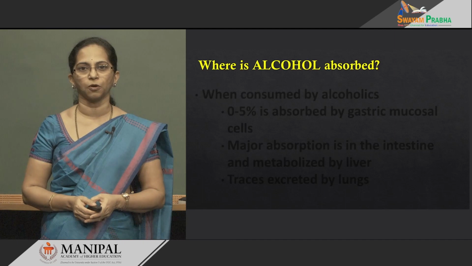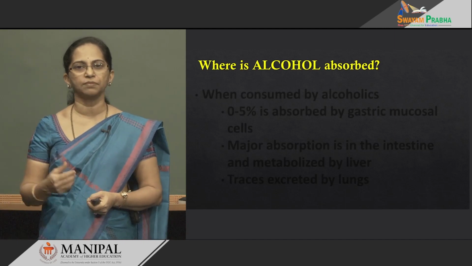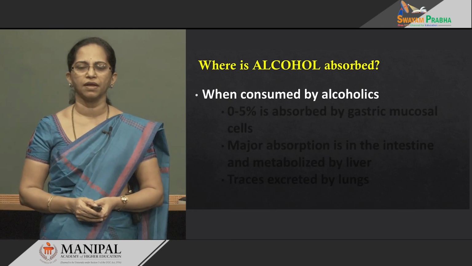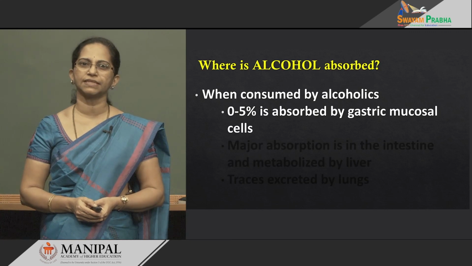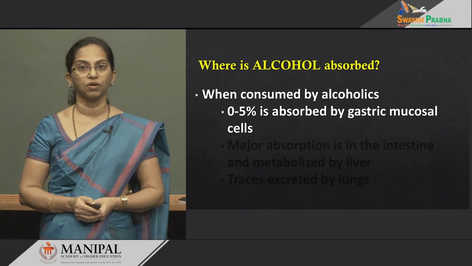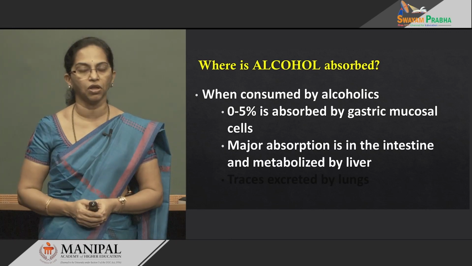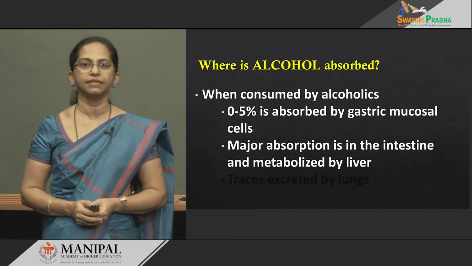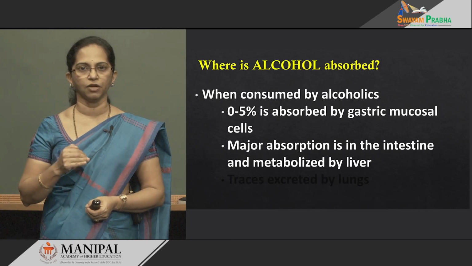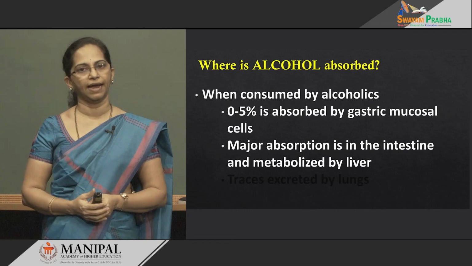Where is alcohol absorbed? As soon as we drink alcohol, it slowly comes into the stomach compartment. How much of alcohol is absorbed in the stomach? About 0 to 5% is absorbed by the gastric mucosa. Where does the rest go? The rest gets into the intestine, and the majority of the alcohol is absorbed in the intestinal cavity. And then it finally enters the blood, goes to the liver, and the liver is the major site which handles alcohol.